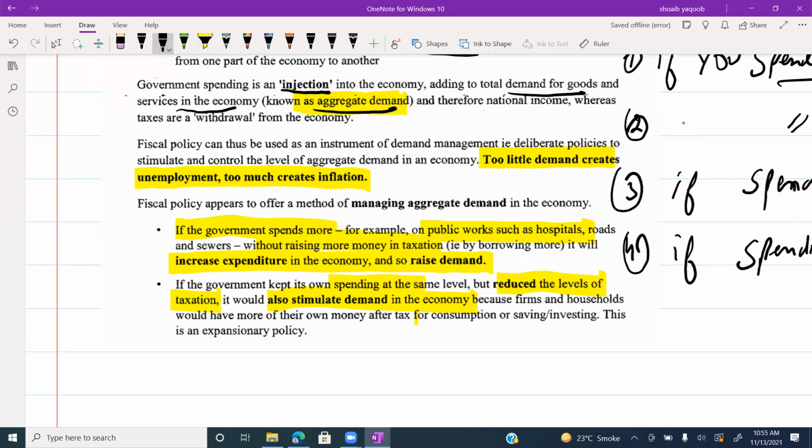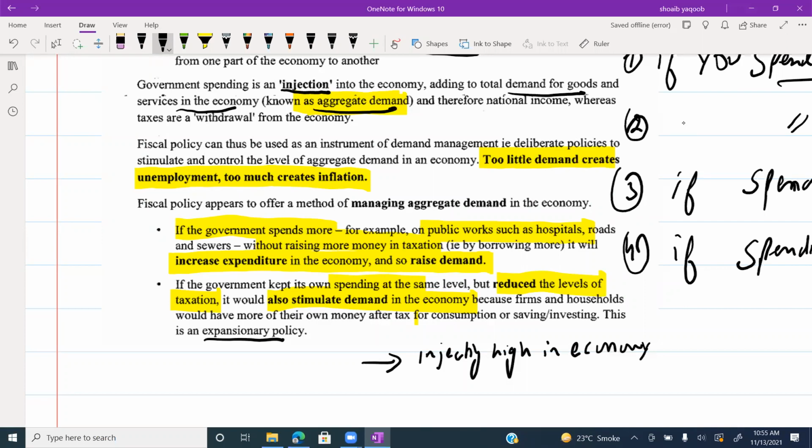So guys, if you are spending high, if you are injecting high in the economy, that is expansionary policy. If you are injecting low, that is contractionary policy.